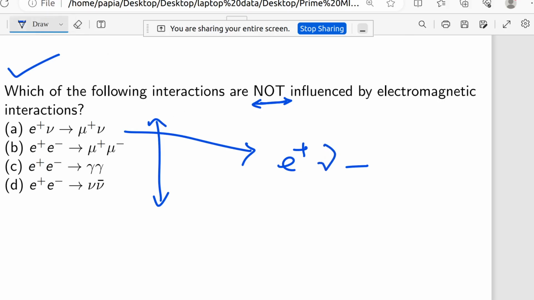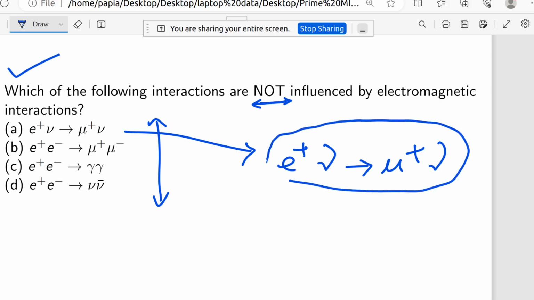This is nu, going to mu plus and nu. You can see there is nothing as gamma; it is not mediated by gamma, and the byproduct is not a gamma particle. The photon is not produced in that interaction. So maybe it is not an electromagnetic interaction.